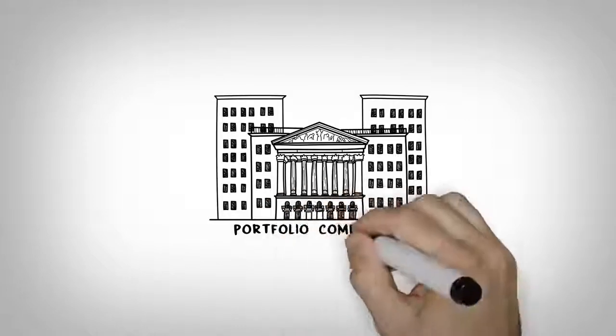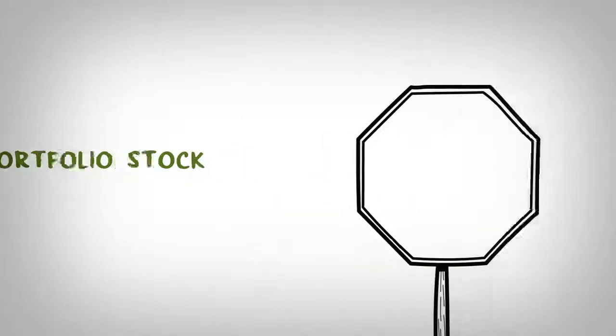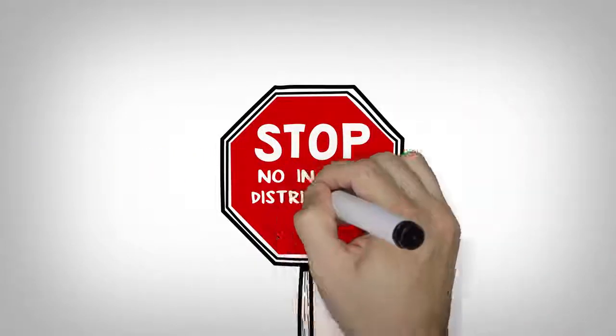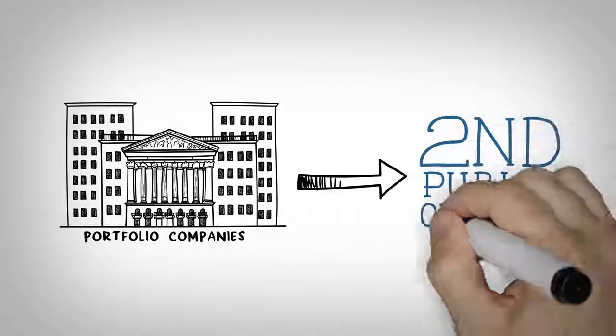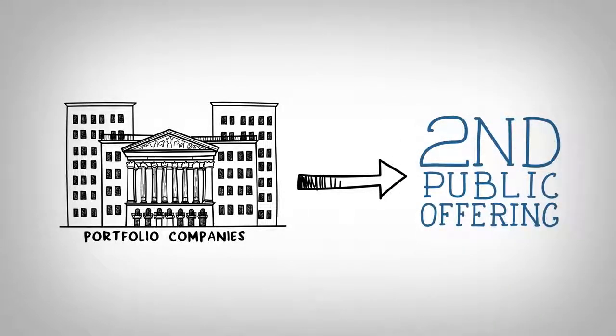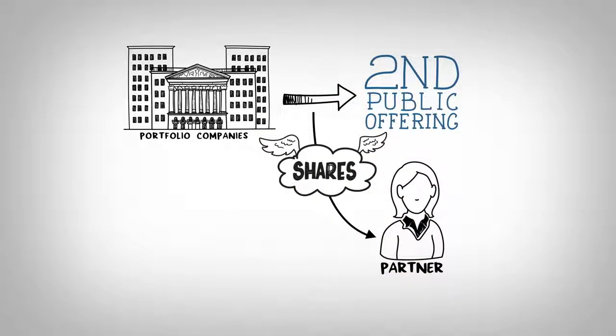So, how about those portfolio companies? Can those interests be contributed to fund philanthropy? Let's dive into that scenario. Some private equity firm structures do not allow for the in-kind distribution of shares. However, in some structures, a firm sponsoring a secondary public offering may be able to distribute shares to partners prior to the secondary public offering.